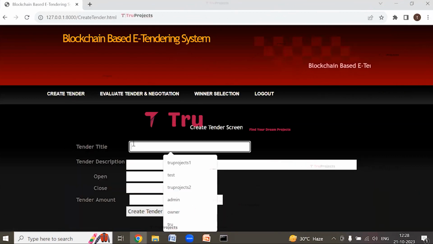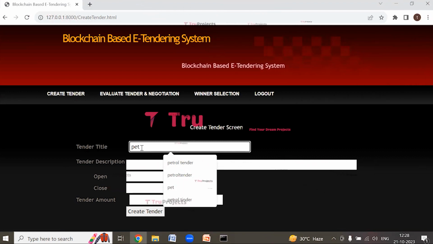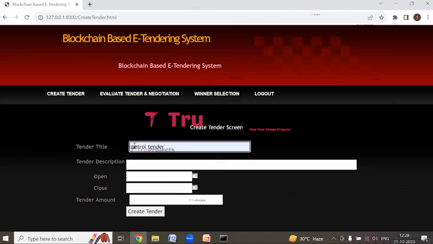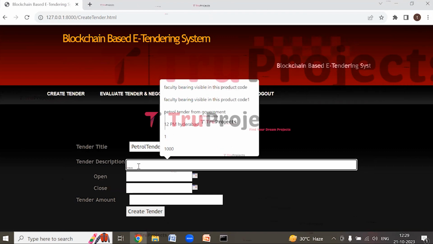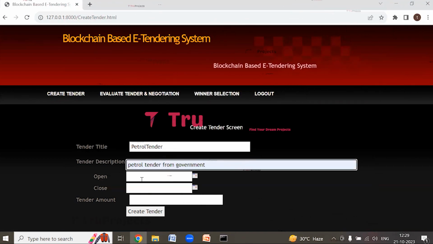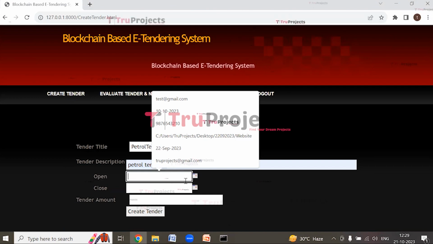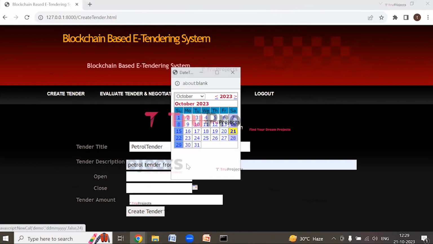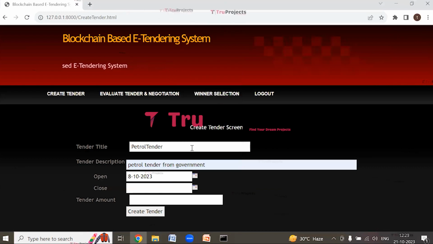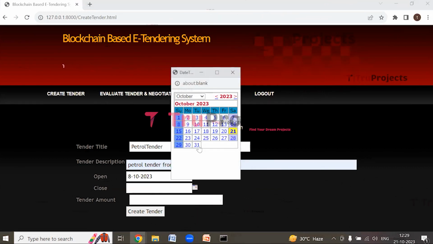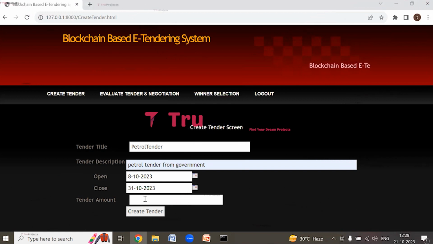Here we need to enter all these details to create the tender. The tender title, which is petrol tender. Tender description. Opening and closing date for the tender. So here I am selecting the opening date as 8 October 2023 and the closing date as 31st October 2023 and the tender amount is 6,500.